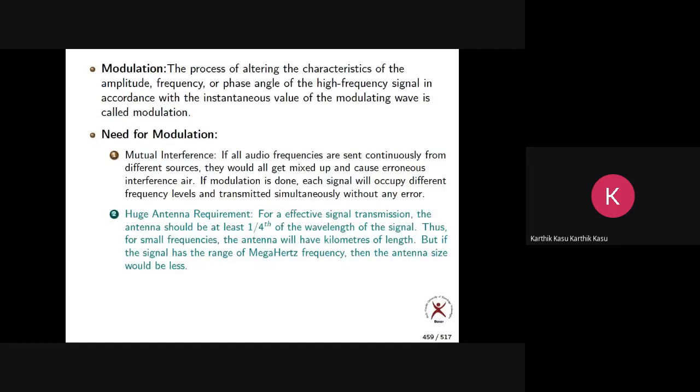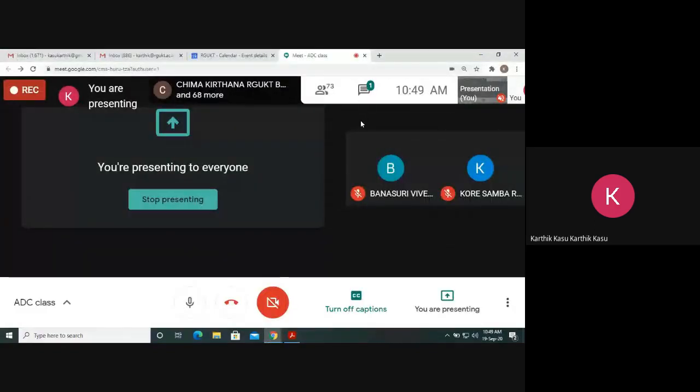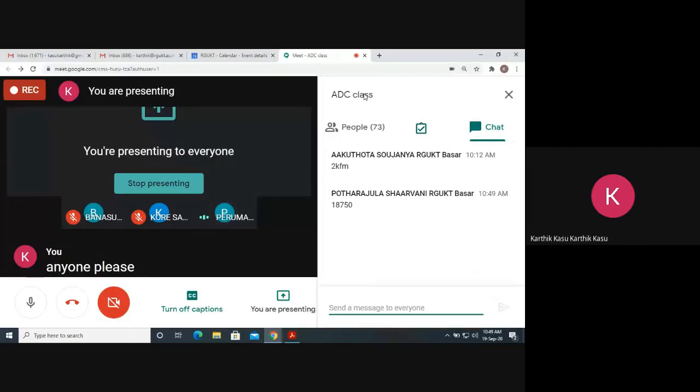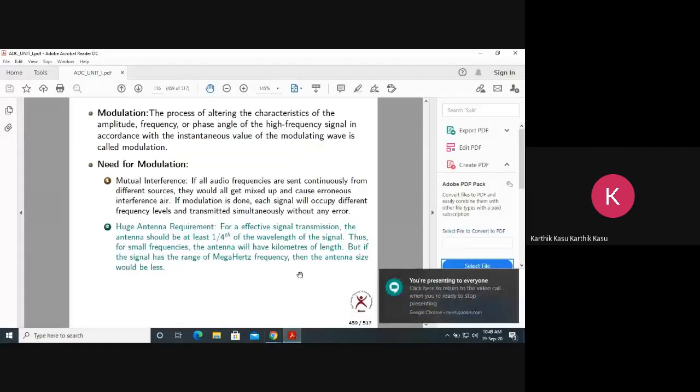Point 75 into 10 to the power of 7. So it is some kilometers, no? Yeah, you're saying some answer. Tell me the answer, please.